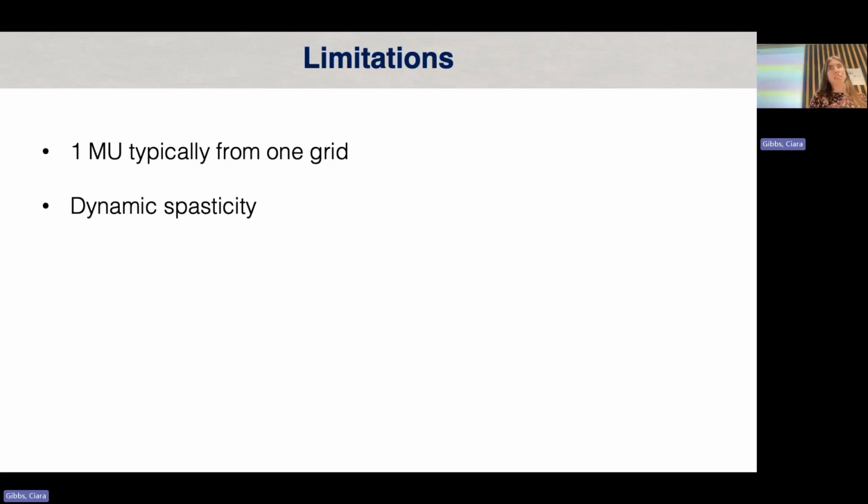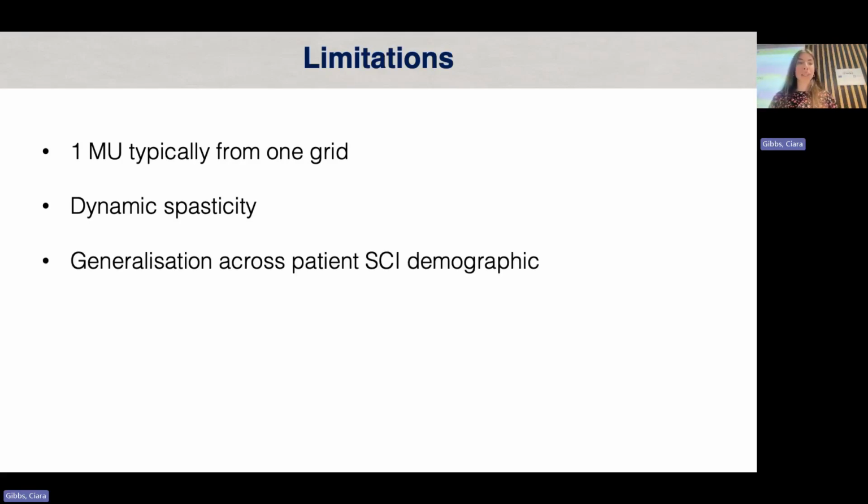The second is spasticity, which presents differently in lots of different patients. So primarily that spasticity can be dynamic. It's not necessarily that we take a decomposition, we have a set of tonic units, and they always remain tonic. In tasks where they develop fatigue over several hours, some units can become tonic during the task, and then we have this difficulty recalibrating, rechoosing units for the task, which we don't yet have a solution for, but would be a next step.